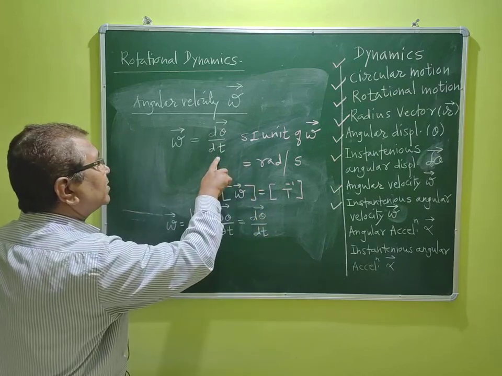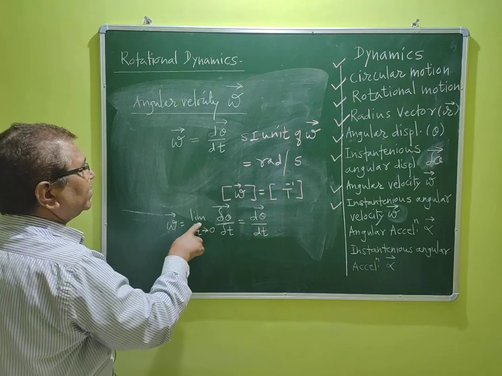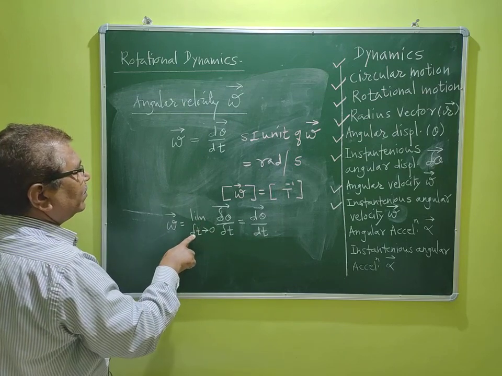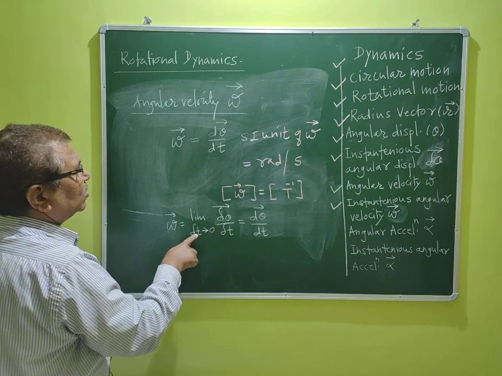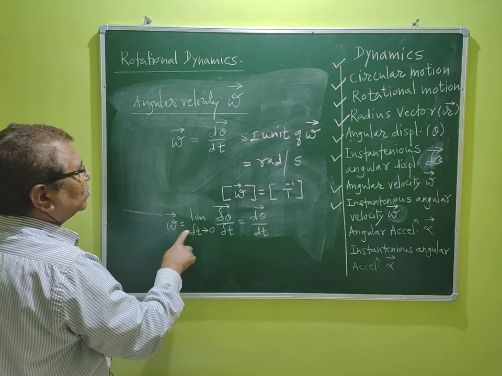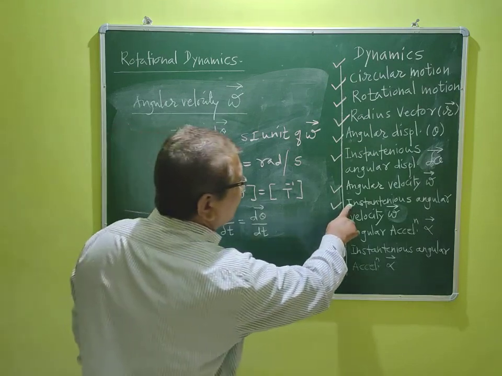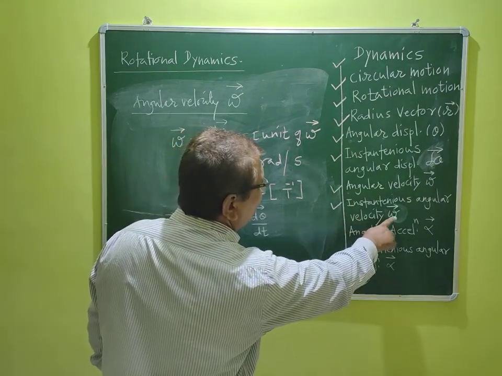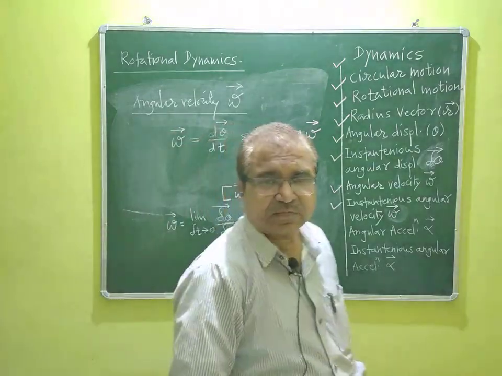D theta vector by dt is again omega vector. So in limit form, with time tends to 0, this is the formula of instantaneous angular velocity omega vector. Okay, dear guys.